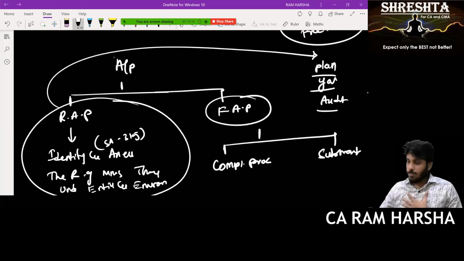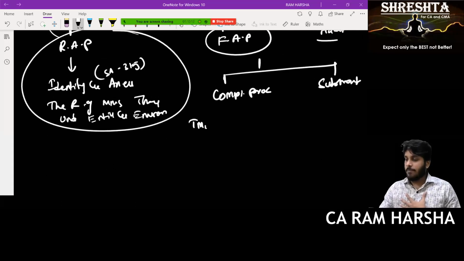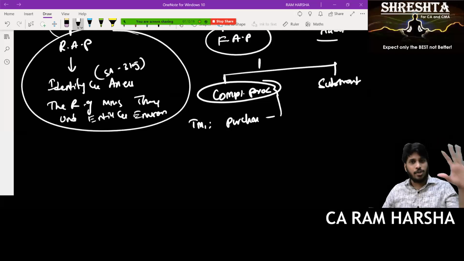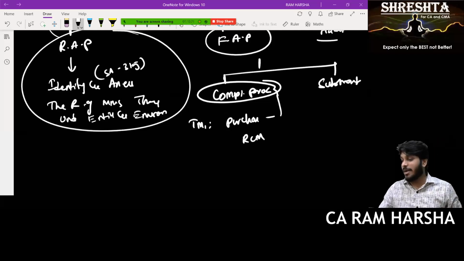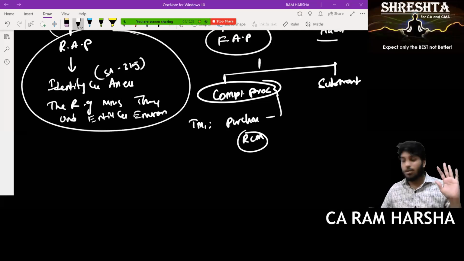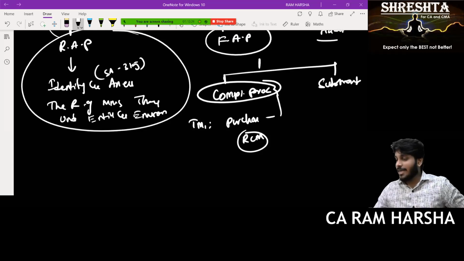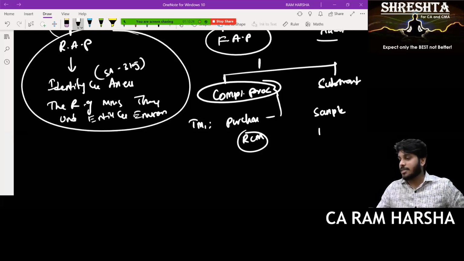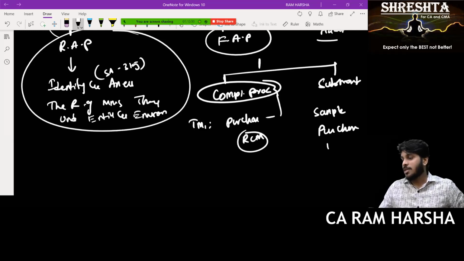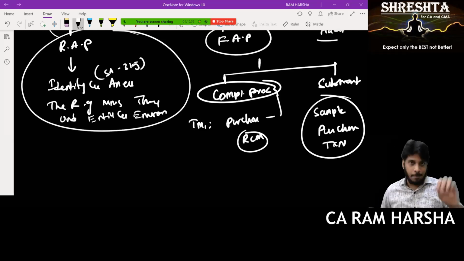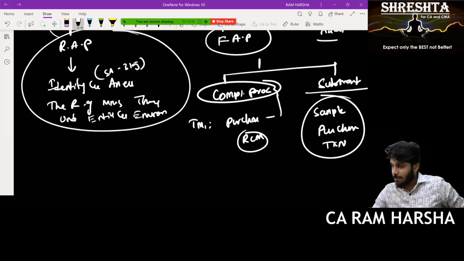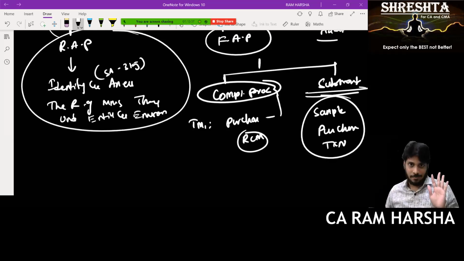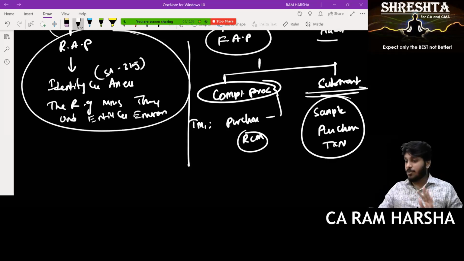Suppose I am engagement team member 1. They have given me purchases audit. First I will do the purchases compliance procedure. First I will check all the controls in purchases. I told you the risk control matrix, so I will verify all the controls in purchases. Then I will take some sample purchase transactions and verify the purchase sample. That is substantive procedure, reality verification. So risk assessment procedure is something which you do before you start the audit.